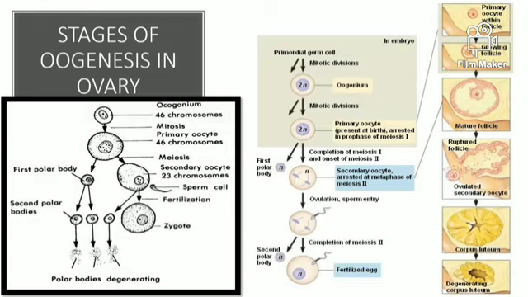At this stage, the first polar body may divide to form 2 small polar bodies. The 3 polar bodies only serve to collect the chromosomes as waste; they will eventually die and disintegrate. Only the larger cell, the ovum, can sustain life after fertilization. The secondary oocyte is released from the ovary at fertilization. After fertilization, meiosis II is completed.